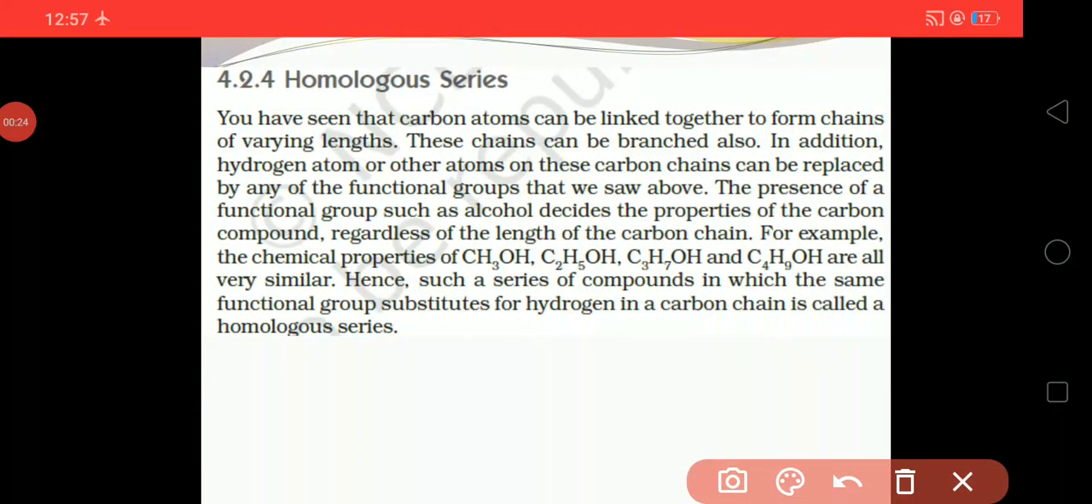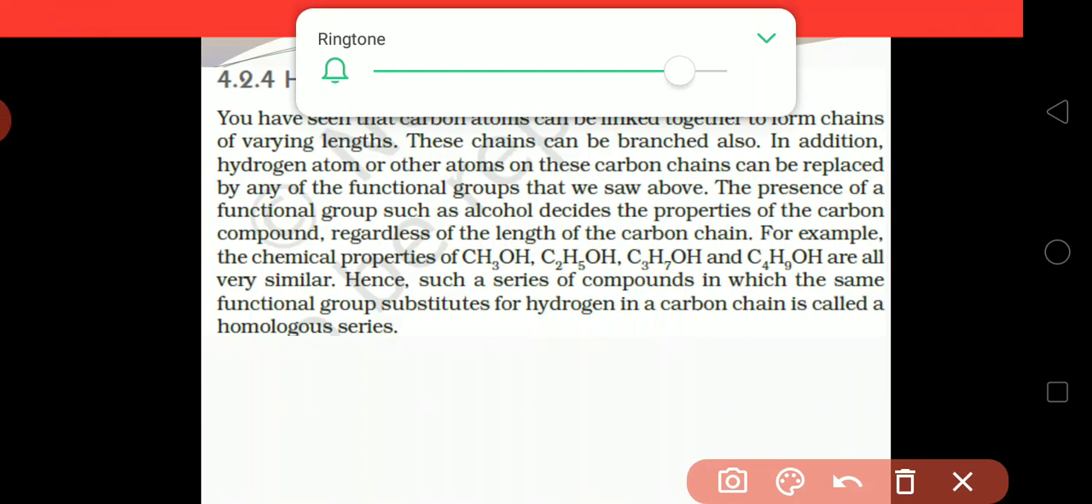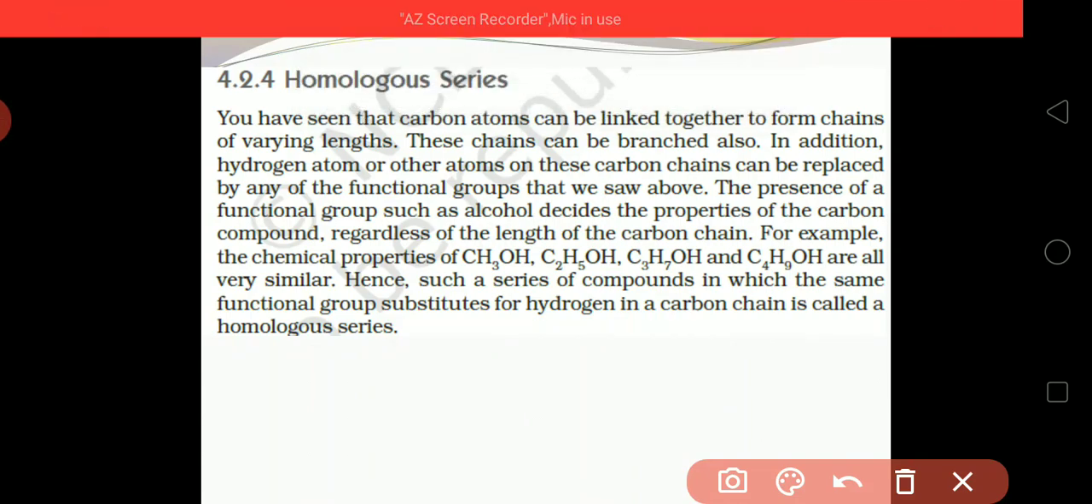Homologous series. You have seen that carbon atoms can be linked together to form a chain of varying length. This chain can be branched also, and in addition, hydrogen atoms or other atoms on this carbon chain can be replaced by any functional group, which we have studied in a previous lecture.